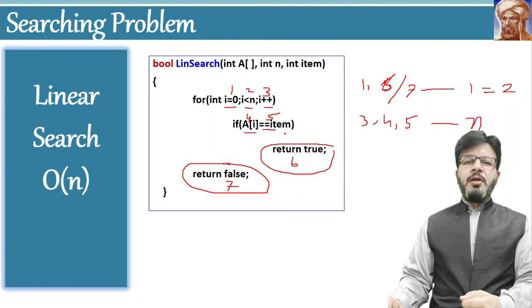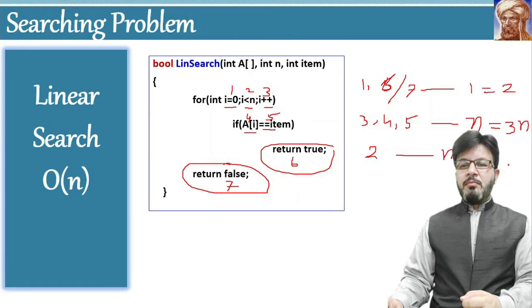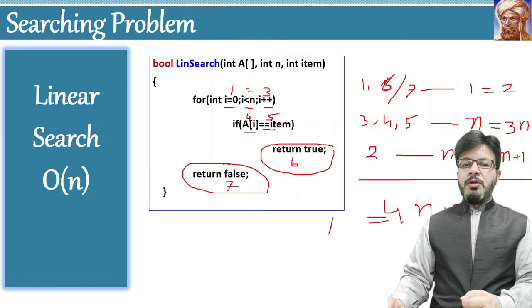These instructions will run a maximum of n times, and therefore it is equal to 3n. And one instruction, instruction number 2, will run n plus 1 times. So the total sum will be 4n plus 3, and this is equal to T of n.